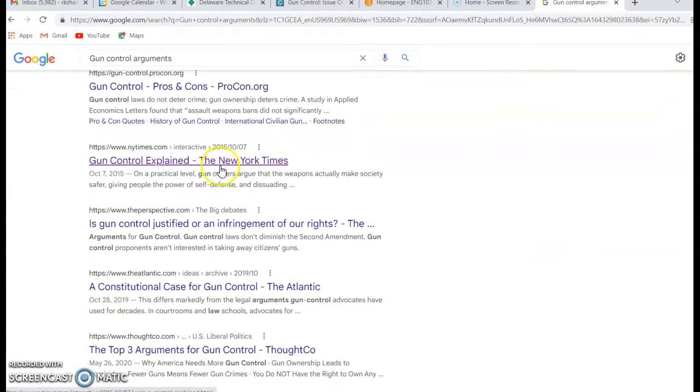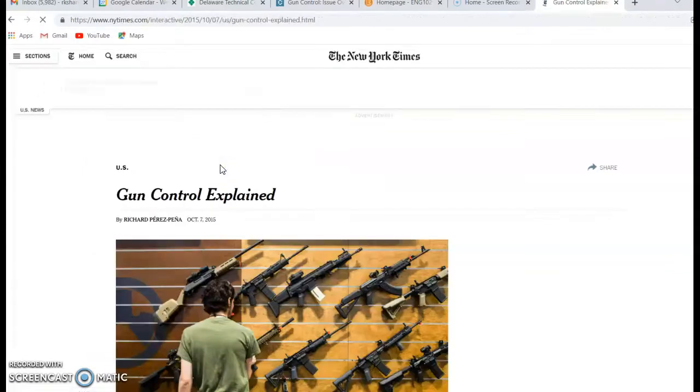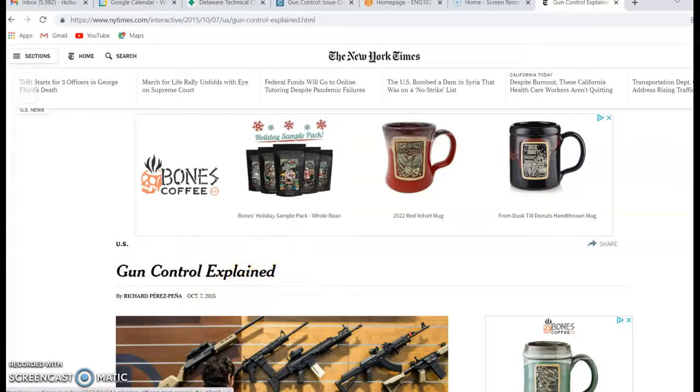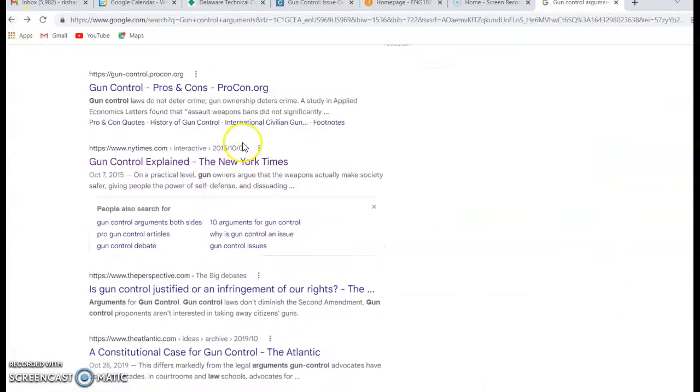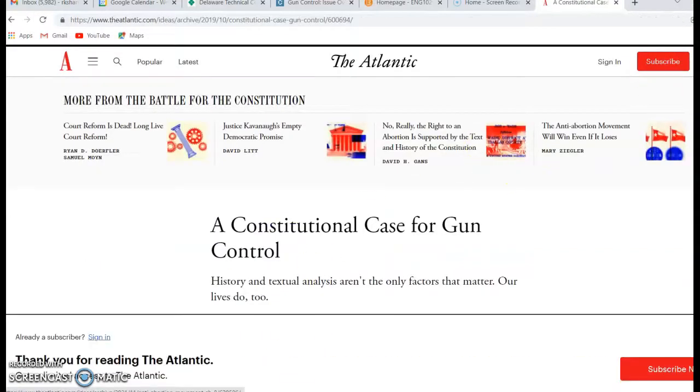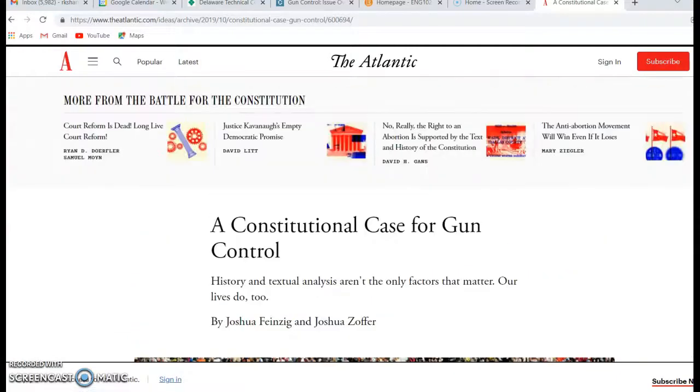So let's look at this New York Times article. Although, yeah, well, it's kind of old, 2015. Let's try to see if we can find something a little newer. Here's one from The Atlantic. It's 2019. All right, so here's an article from The Atlantic, from a magazine.